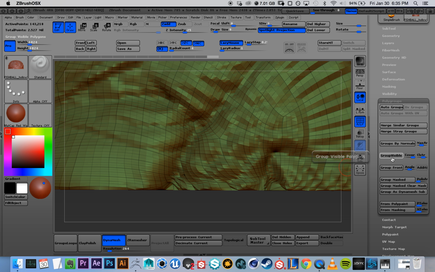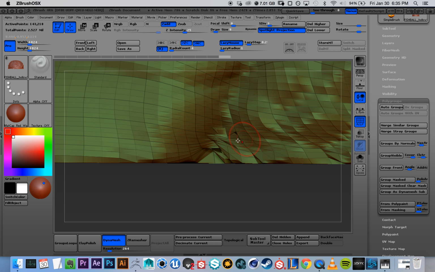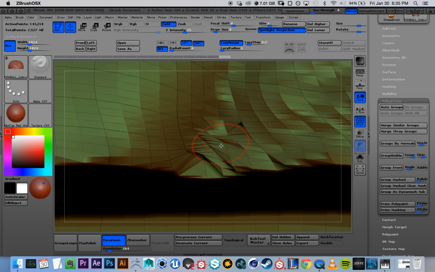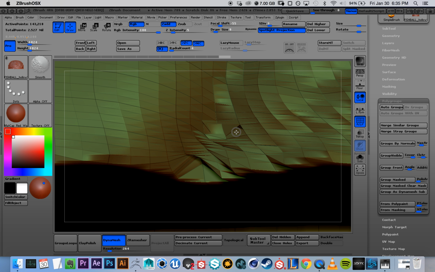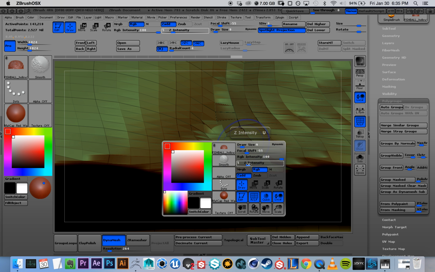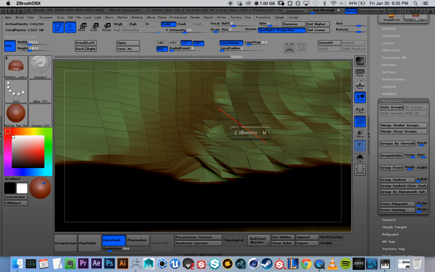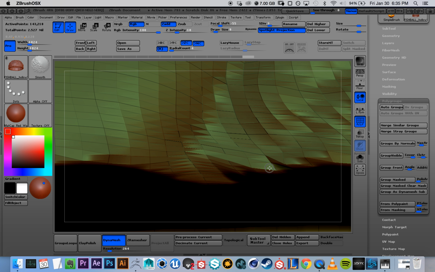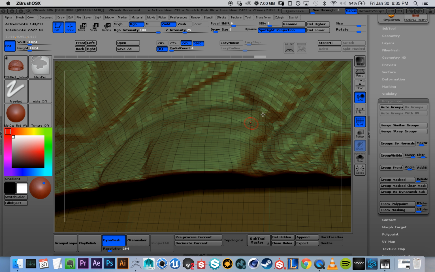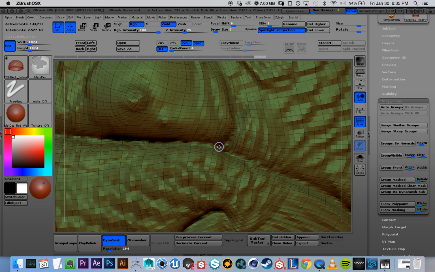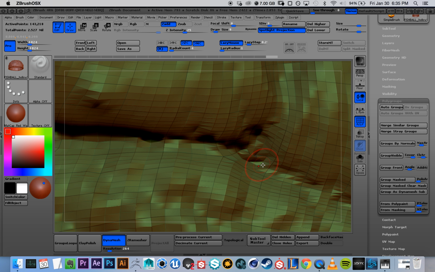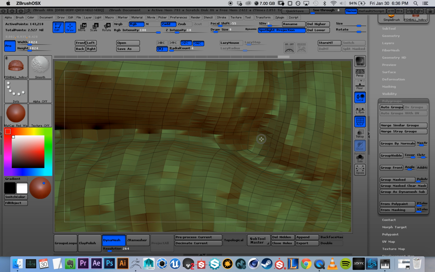Change the color to whatever's easiest. So just going around looking for these messed up areas, holding Shift and smoothing it. If it's too slow, you can increase the intensity, just being careful not to lose too much detail. Keep going around and looking for these overlapping areas. It should fix everything.